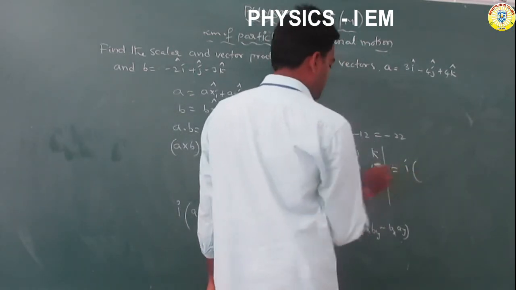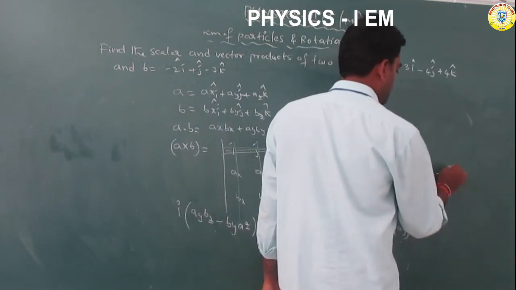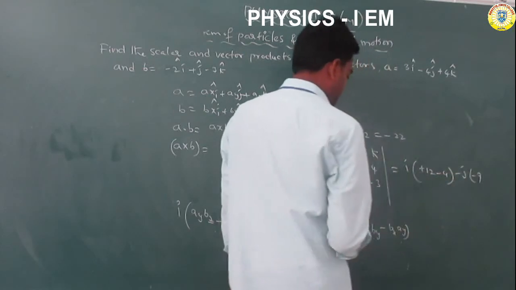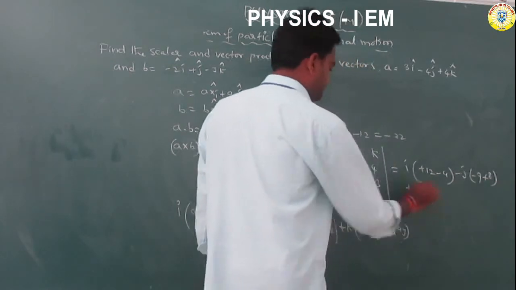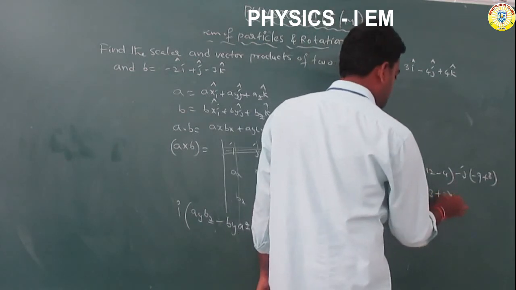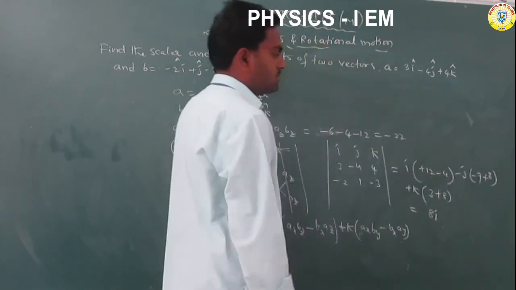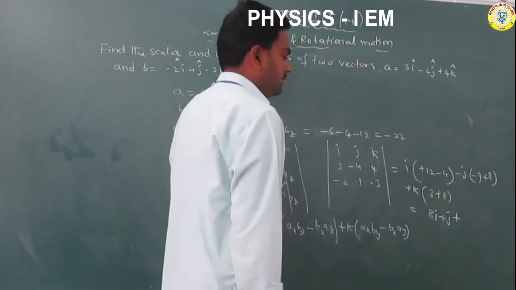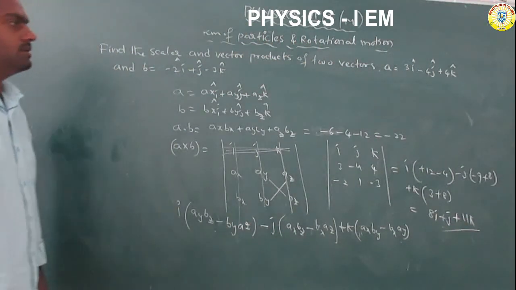For i: 4 times 3 is 12, plus 12, minus 4 times 1 is 4, so 12 minus 4 is 8. For minus j: 3 times 3 is minus 9, and 4 times 2 is 8, so minus 9 plus 8 is minus 1, giving plus j. For plus k: 3 times 1 is 3, and 4 times 2 is 8, so 8 plus 3 is 11k. So this is the vector product and scalar product.